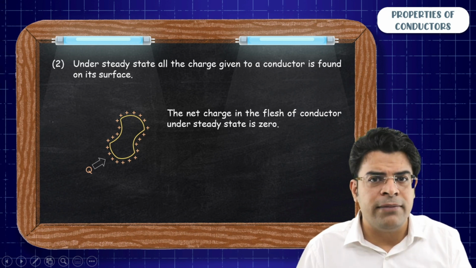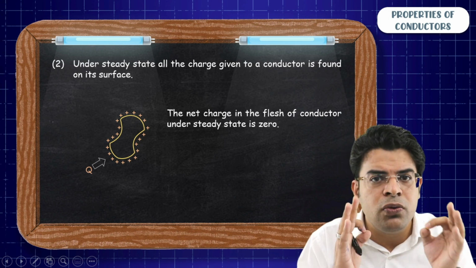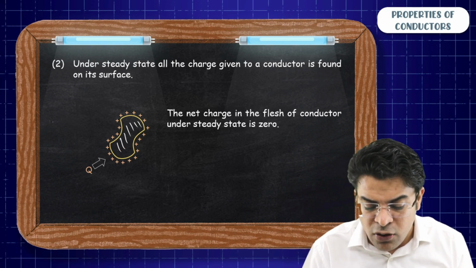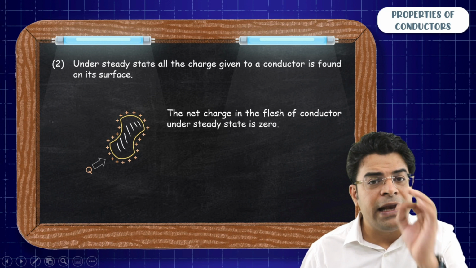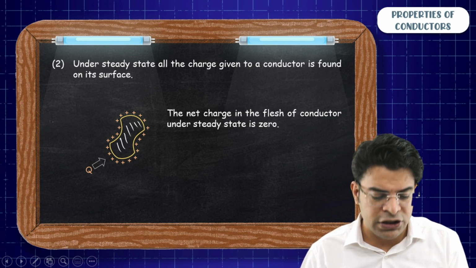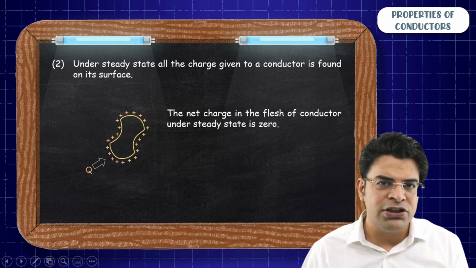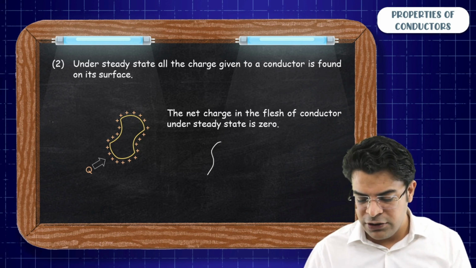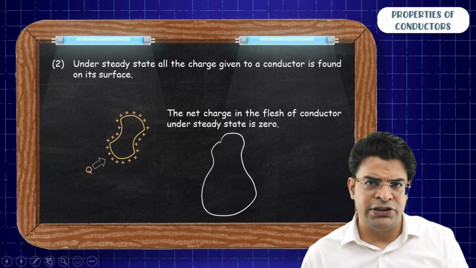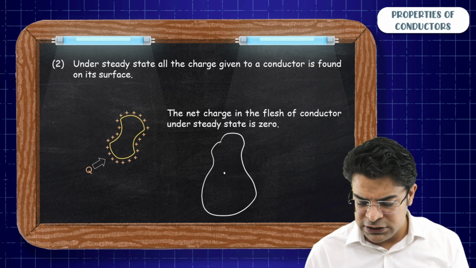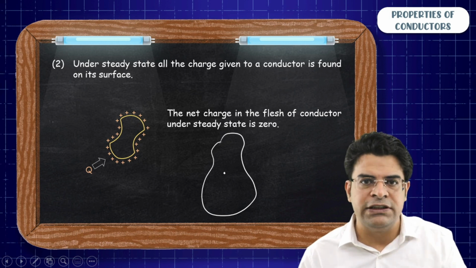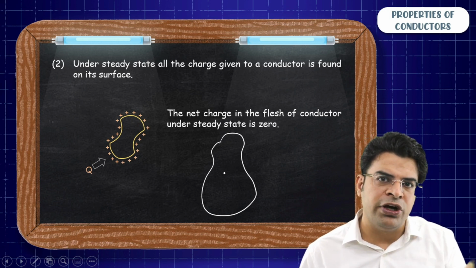Now the second point I am saying, all the charge given to a conductor reside on its surface. In the flesh of conductor, in the bulk of conductor, you won't find any net charge. There will be electrons, there will be protons, but there will be no net charge. Sir, can you justify this? And I can justify this using Gauss law. Let's say you have got this conductor, okay? And this conductor is in steady state, yes. If I ask you, there is a point in the flesh of conductor, what is the electric field here? So sir, from the first statement, I know that the electric field at this point has to be zero.